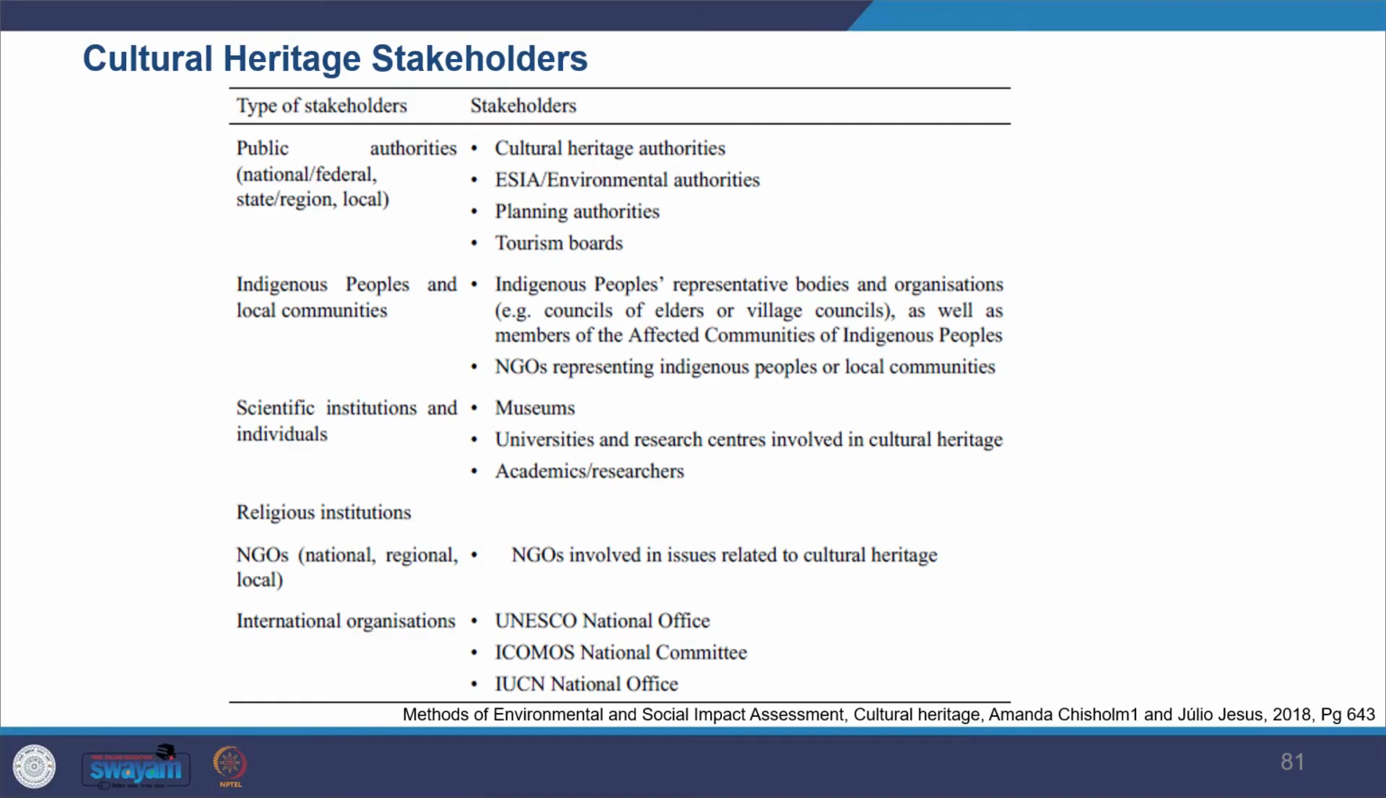So if you see the range of stakeholders when you are studying the cultural heritage, you can have public authorities, you can have indigenous people and local communities, then you can have scientific institutions and individuals who are involved. You can also have religious institutions, NGOs, and also international organizations. And then you can also see the examples related to all these stakeholders, the range of stakeholders. So this was about the scoping part.